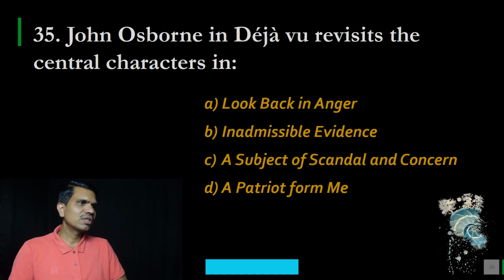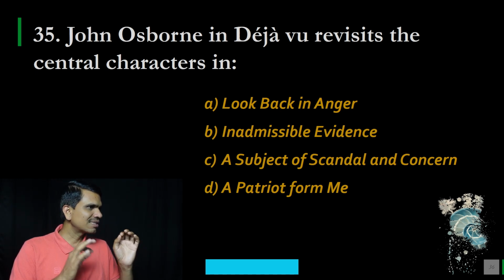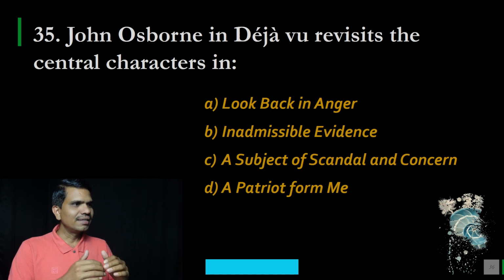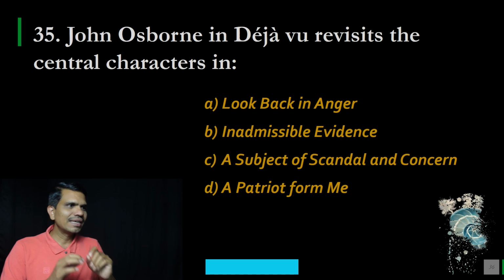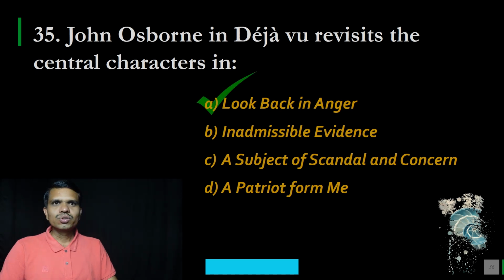And the last question is: John Osborne in Deja Vu revisits the central characters in A. Look Back in Anger, B. Inadmissible Evidence, C. A Subject of Scandal and Concern, and D. A Patriot for Me. And the correct option is A. Look Back in Anger. So dear students, these are all 35 questions.